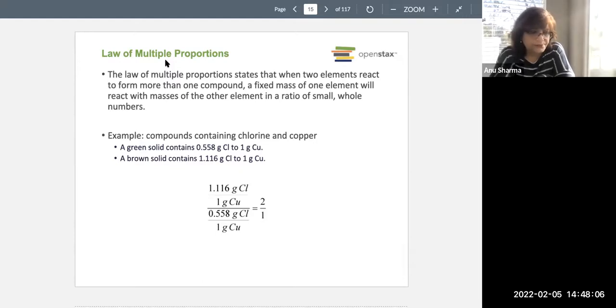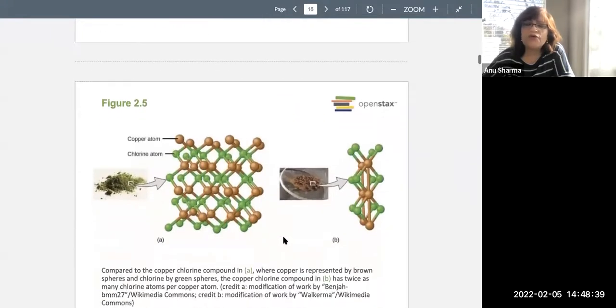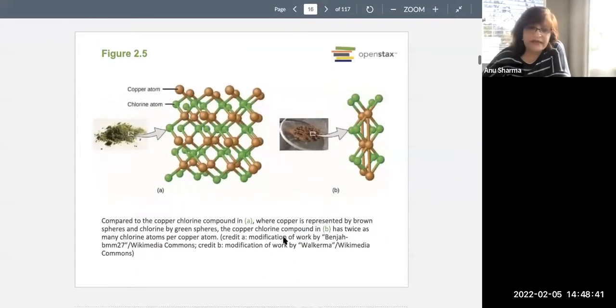Think of an example: carbon combines with one oxygen and makes carbon monoxide. Carbon combines with 2 atoms of oxygen will make carbon dioxide. So both the gases are totally different. So in this case, we see that the copper and chlorine are combining in different ways, and same is the case as I talked about, carbon and oxygen combining in different ways, and so forth.